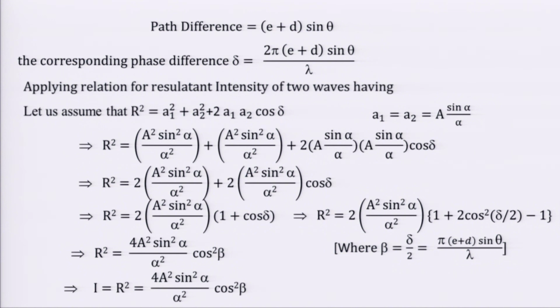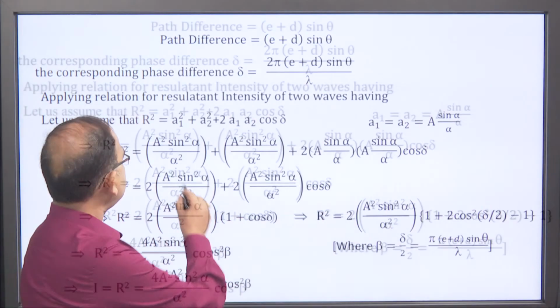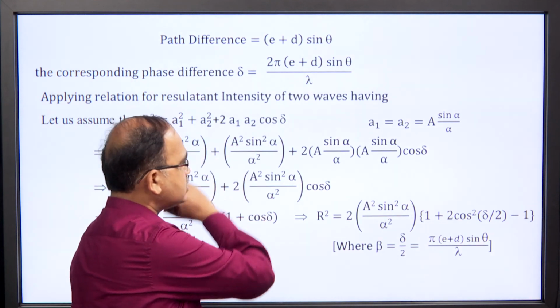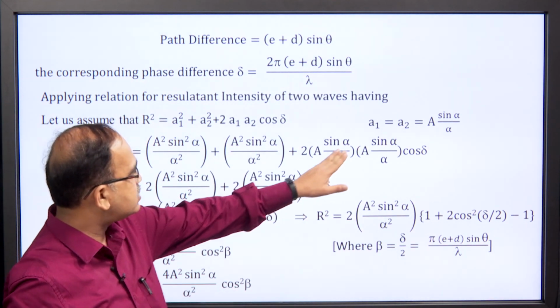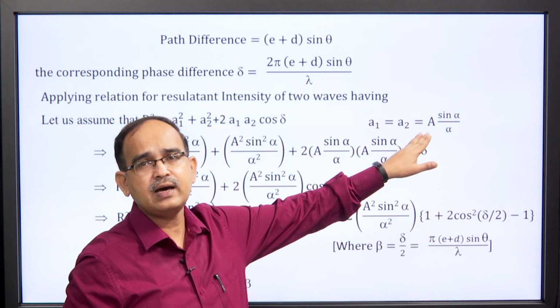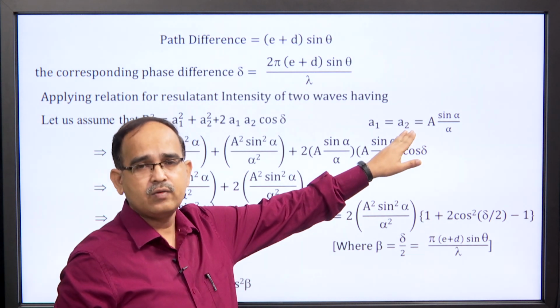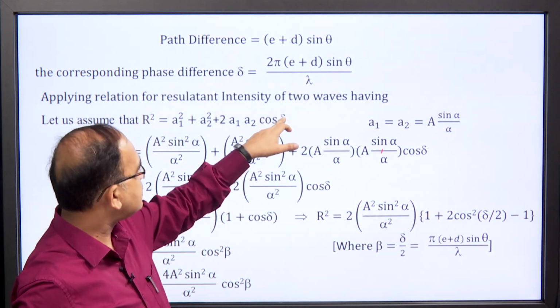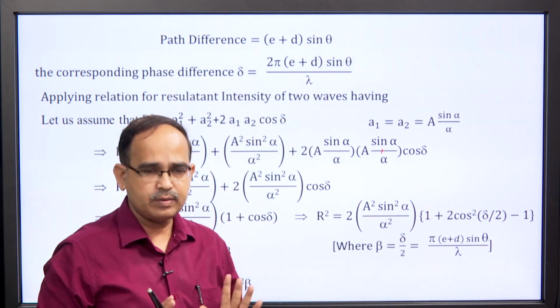Now, as we know, the resultant amplitude due to superposition of two waves is given by the expression r square is equal to a1 square plus a2 square plus 2 a1 a2 cos delta. Here we have already assumed that the slits AB and CD are producing a single wave of amplitude A sin alpha over alpha, and delta is the phase difference between these two waves.